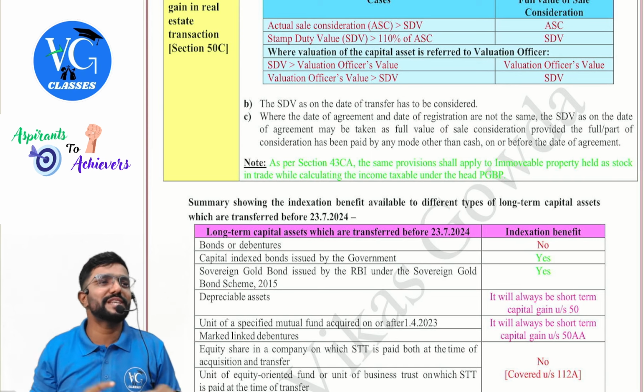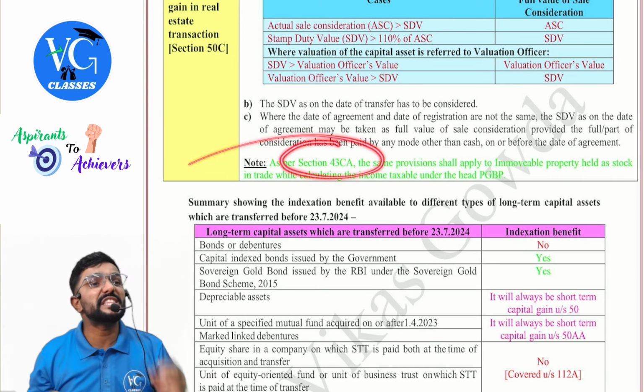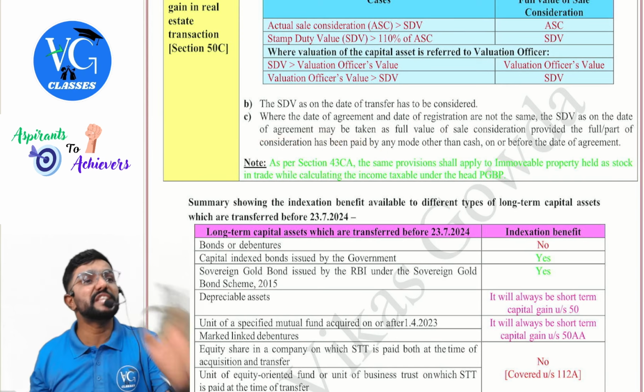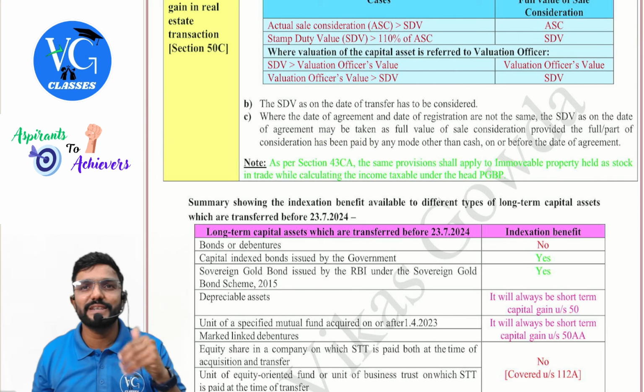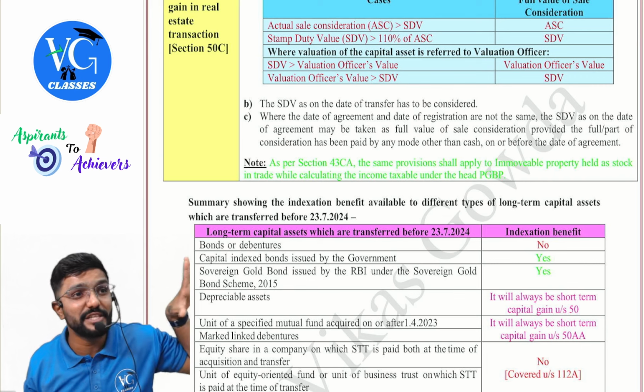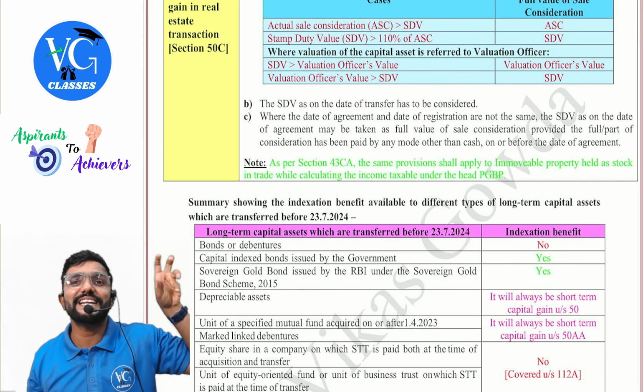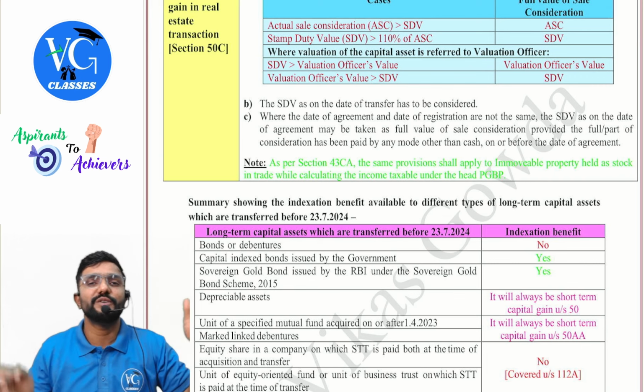Okay, sir. Same to same provisions are applicable under section 43CA under the head PGPP. When land or building is stock, because when I sell the land or building, it is taxable under the head PGPP for me if it is stock. While calculating the income under the head PGPP, should I take actual sale value or stamp duty value? Same to same provision, but under section 43CA under which head? PGPP. So it is simple. Whenever it is land or building, guys, which asset are we talking about? Land, building, or both also. So there are two possibilities.